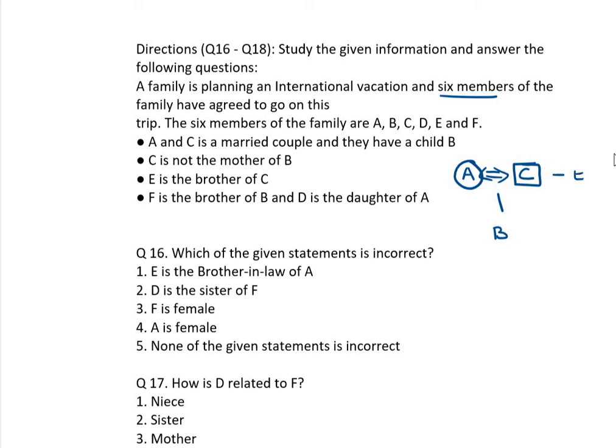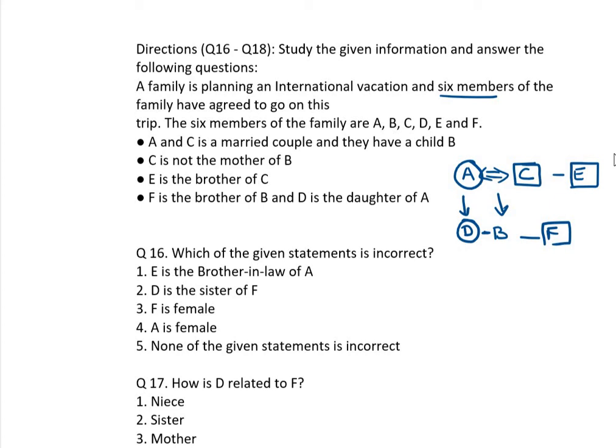E is a brother of C. F is a brother of B. And D is a daughter of A. That means these three are children of A and C. Okay, now answer the question.